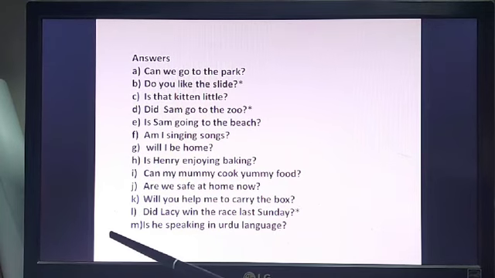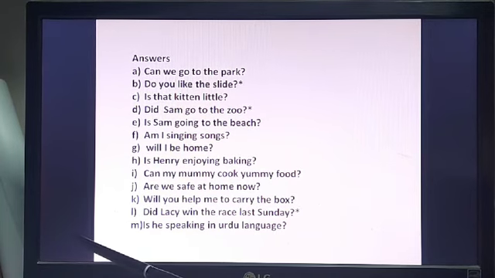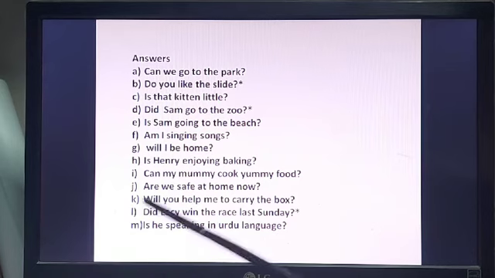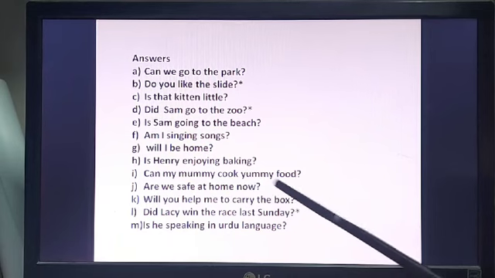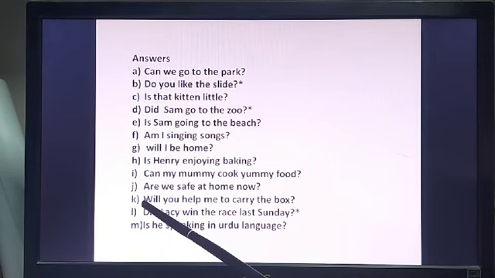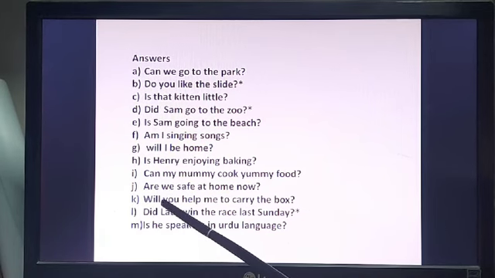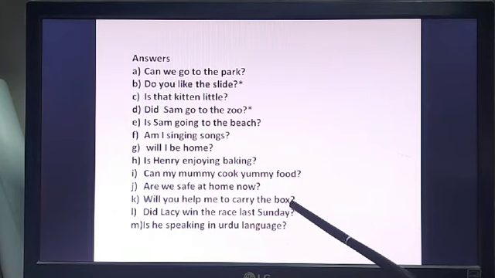Next, number K. You will help me to carry the box. So, will you help me to carry the box? Again, the helping verb is coming in front and then we are making the interrogative sentence. Number L. Lacey won the race last Sunday. Another star sentence.